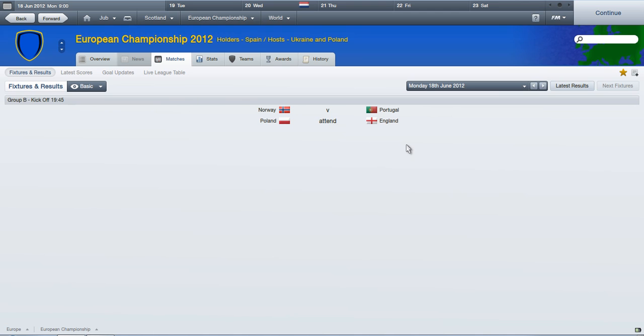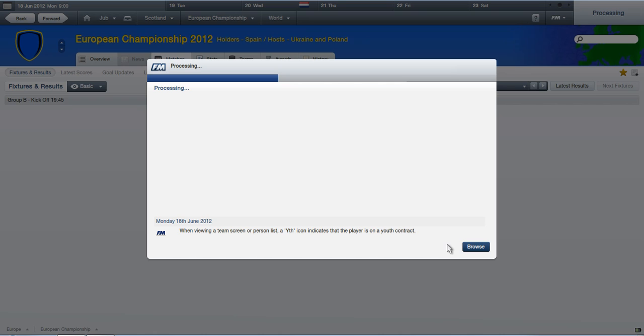So we're going to watch the Poland-England game. We will also see the goals for the Norway-Portugal game. Don't worry, Norway and Portugal fans, you will see your goals, but unfortunately, I have to choose one. One, I'm English. Not that I care that I'm not supporting England, but whatever. Number two, it looks like the better game. And three, it seems to matter more in the group when you consider Portugal are out. So that's my reasons. Let's go to it then.